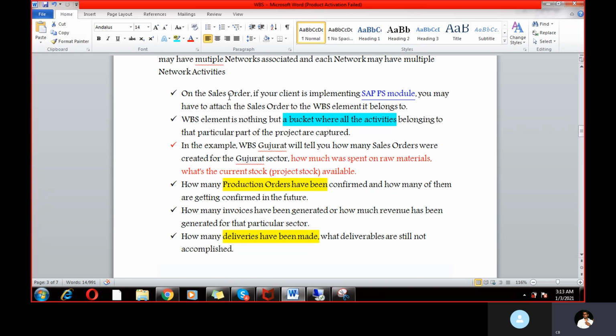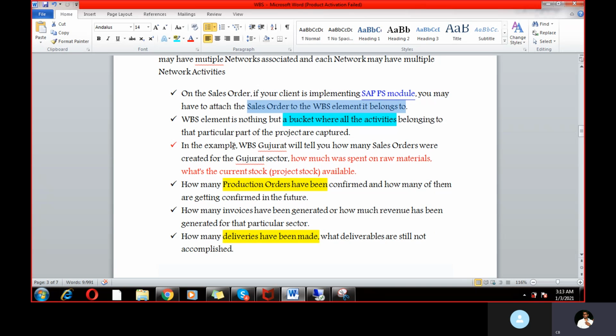So if you are creating any sales order and your client is implementing the SAP PS module, you may have to attach the sales order to WBS elements. This is also an important area. I already told you WBS is nothing but a bucket where all activities belonging to that particular part of the project are captured.